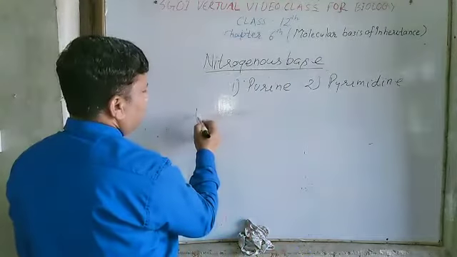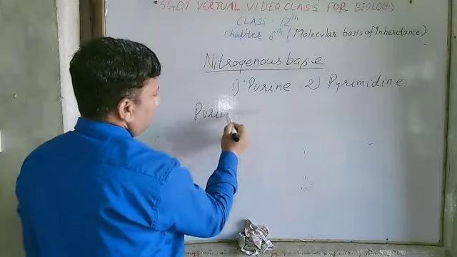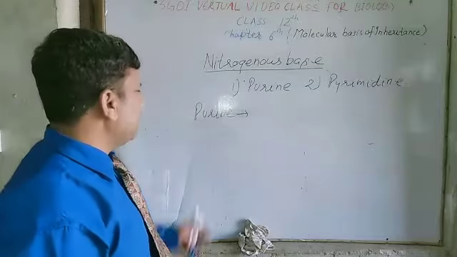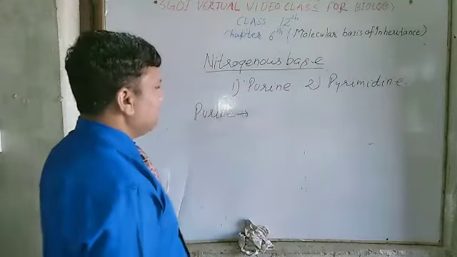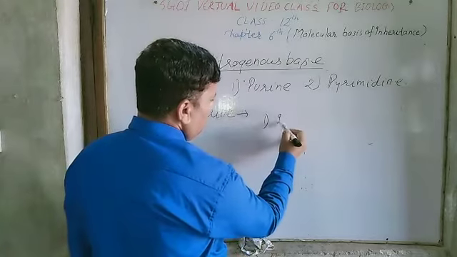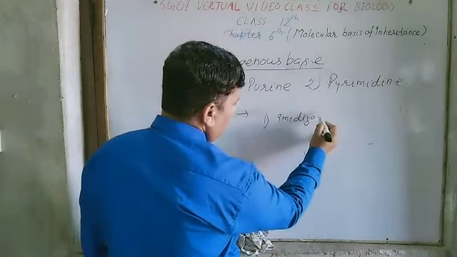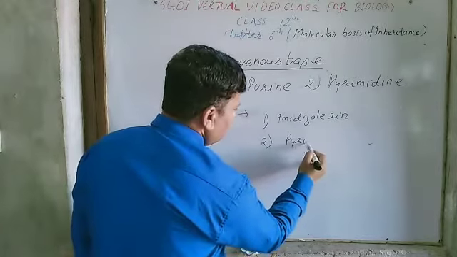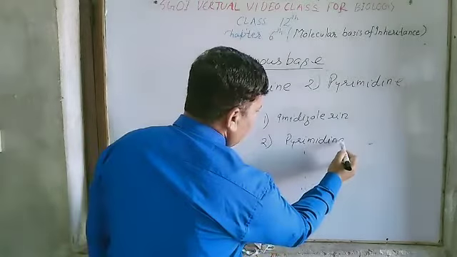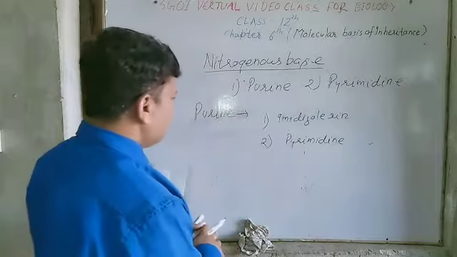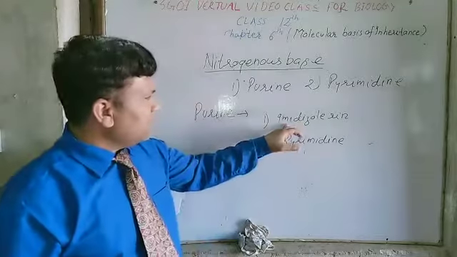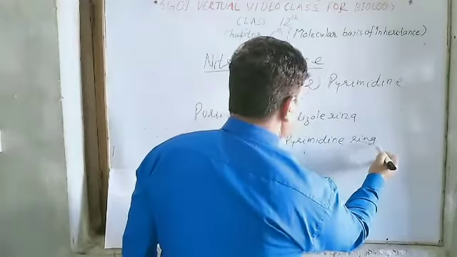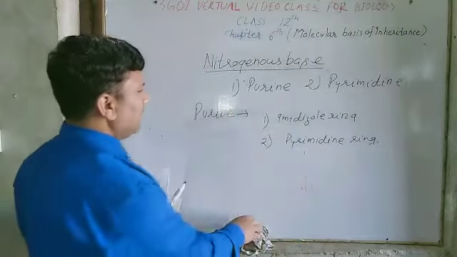Let's discuss purine. Purines are double ring compounds. It means that in purine two rings are found. First ring is known as imidazole ring, and second ring is known as pyrimidine ring. These two rings are found in purine. Now let us discuss the imidazole and pyrimidine ring.